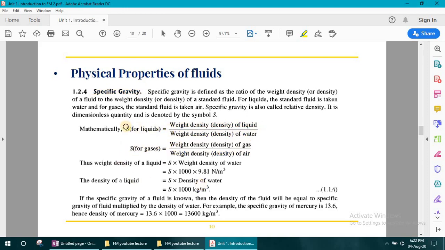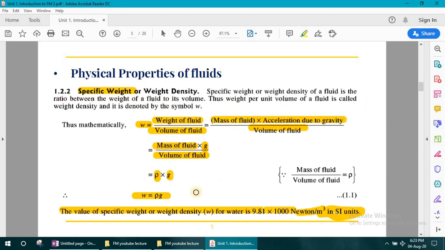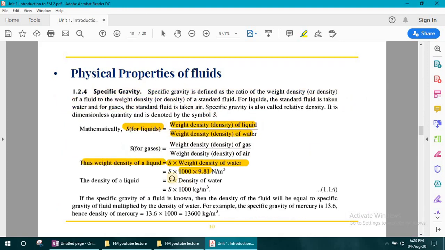Now let's see the same formula for liquid. Weight density of any liquid is equal to S into weight density of water. What I did, the weight density of water is transferred to the left side, so multiplication is here, and weight density of the liquid is shown here. We know that weight density of water is equal to 1000 into 9.81. In the previous slide I have shown you that specific weight or weight density of water is 9.81 into 1000. So the same we have taken here, S into 1000 into 9.81. This is for liquids, oil or any fluid we can consider.